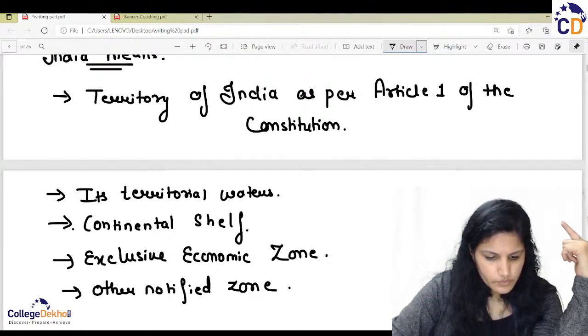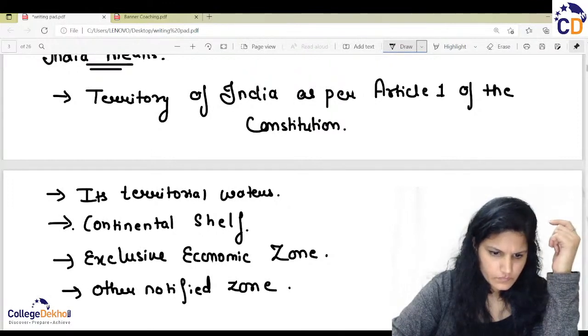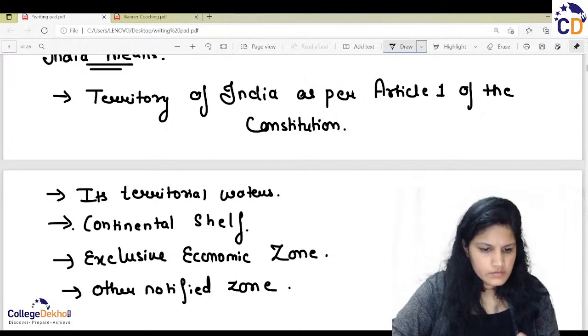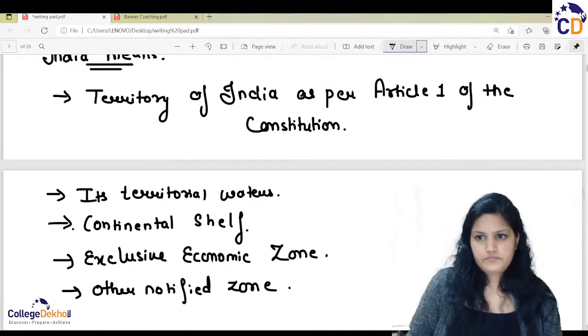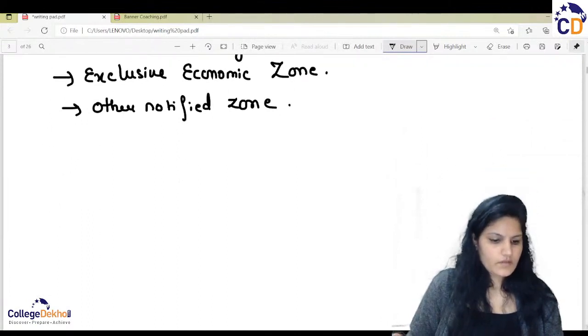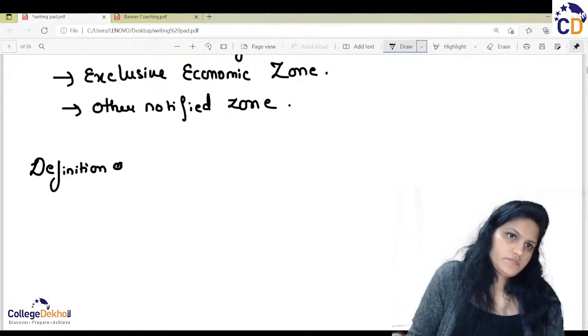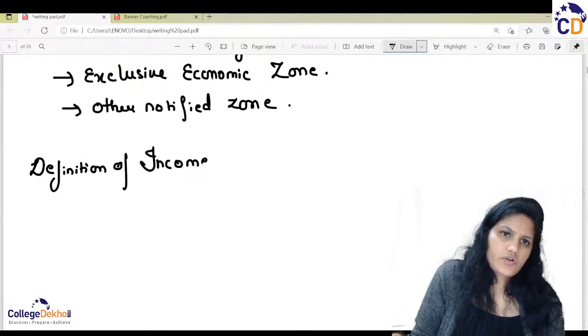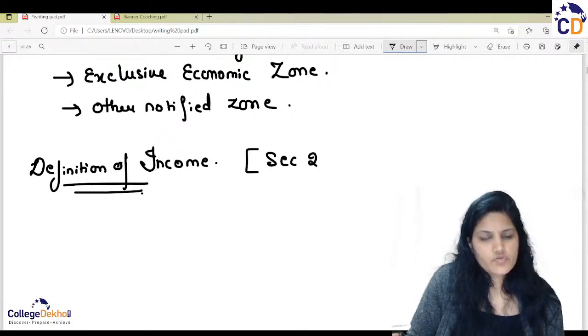One more thing: income. Definition of income, section 2 clause 24.